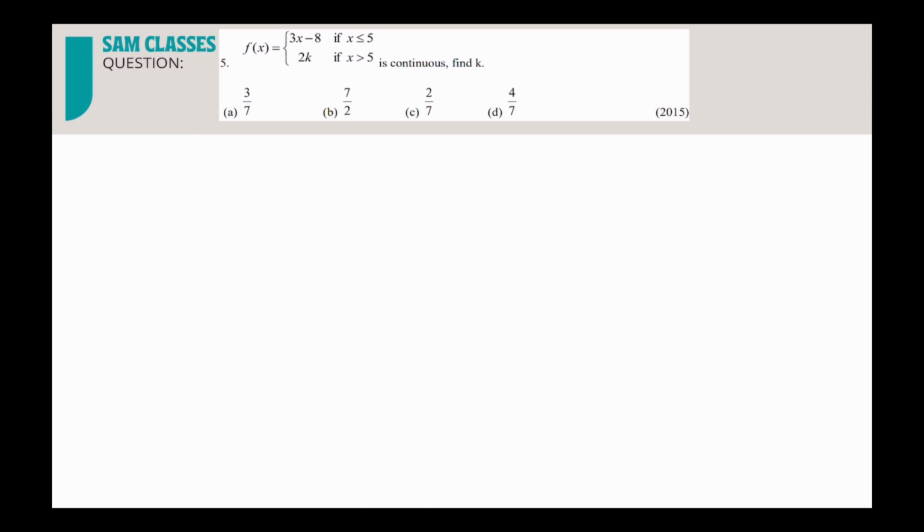Now what we have in this question, student, is f(x) equal to 3x minus 8 for x less than or equal to 5, and 2kx for x greater than 5. Nothing is there. Just put the value. What do you have to put? Put x equal to 5.